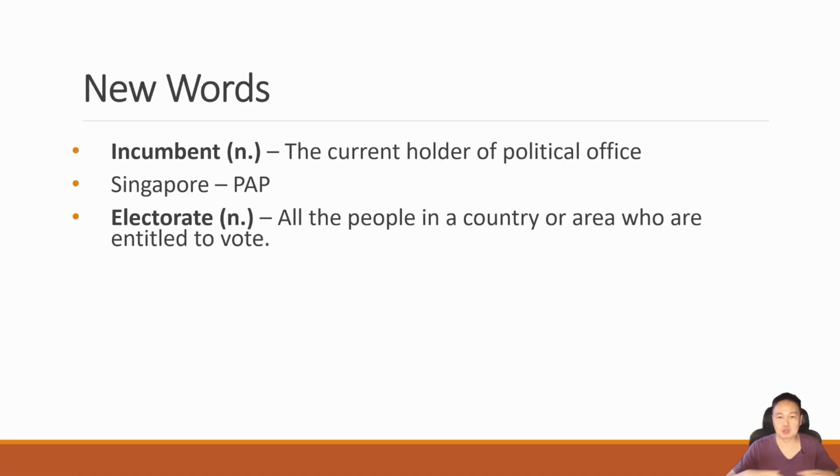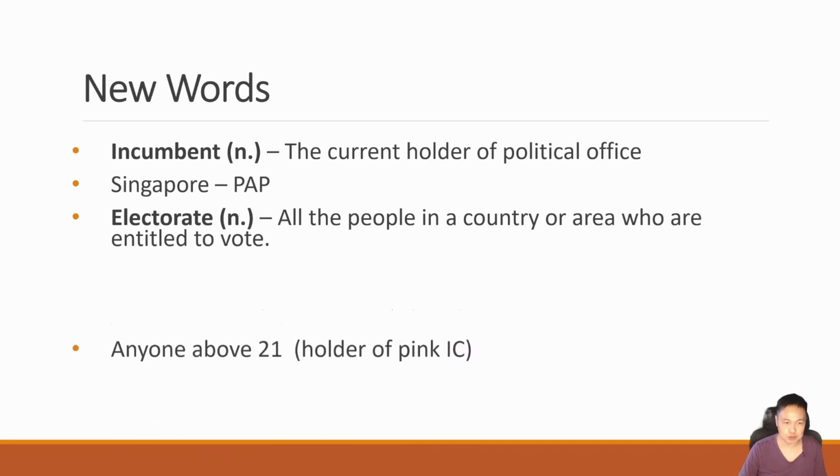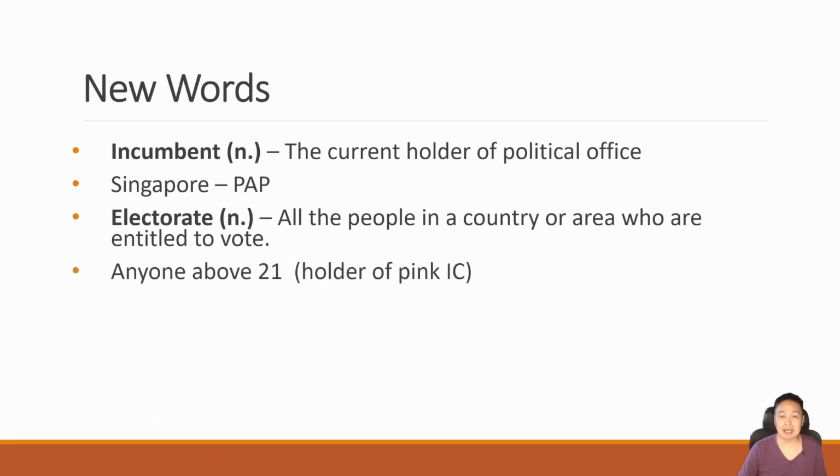The next word we have is electorate, right? So electorate refers to all the people in a country or an area who are entitled to vote, right? So in our case, anyone above the age of 21, and you have to be the holder of pink IC, okay, in order to be eligible to vote.